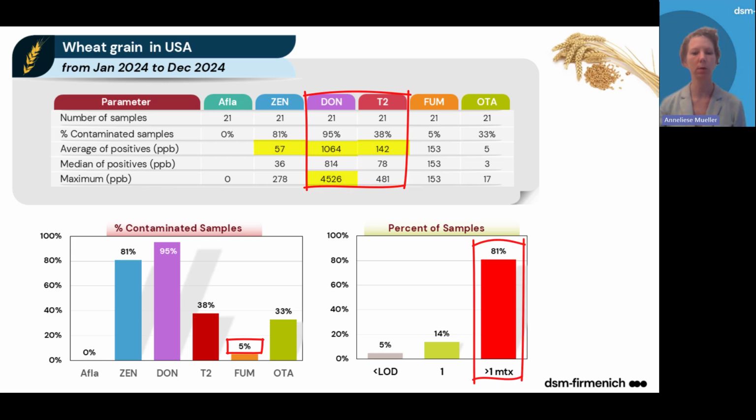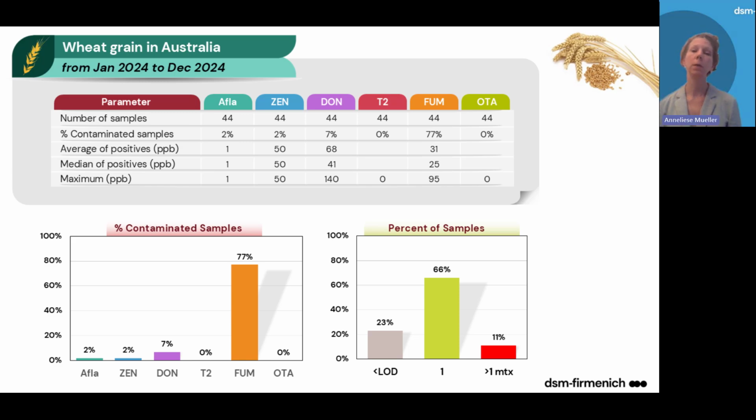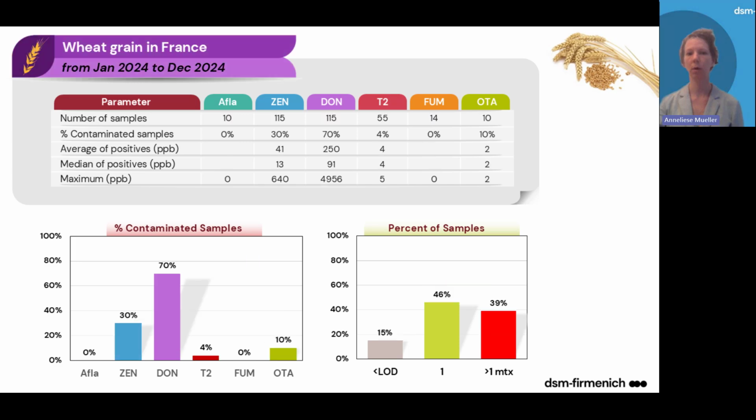Now, if we look at wheat grain from Australia, here 44 samples have been analyzed. We can see that fumonisins are frequently detected, but at very low, moderate average levels, and that the other mycotoxins also occur at low average concentrations. So, a very moderate contamination.